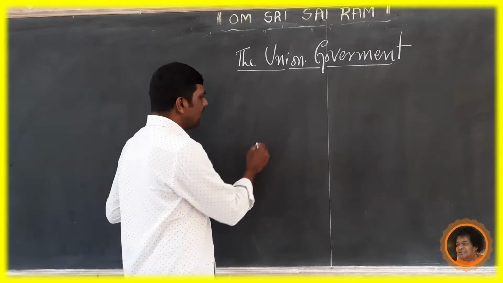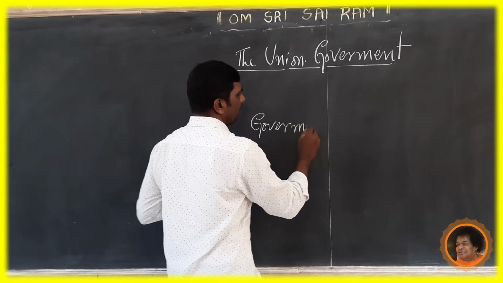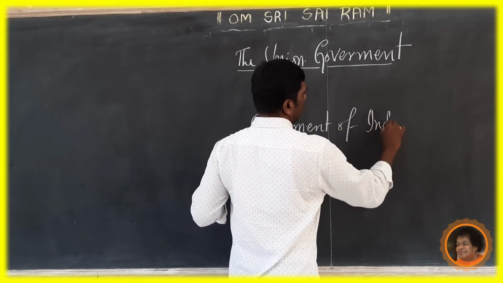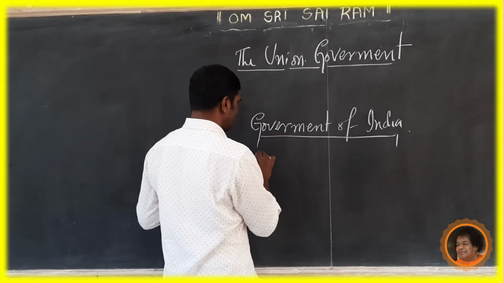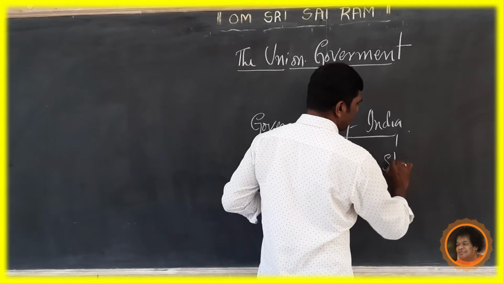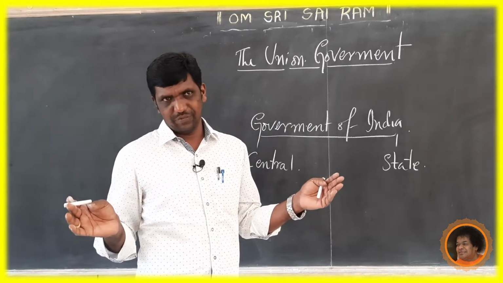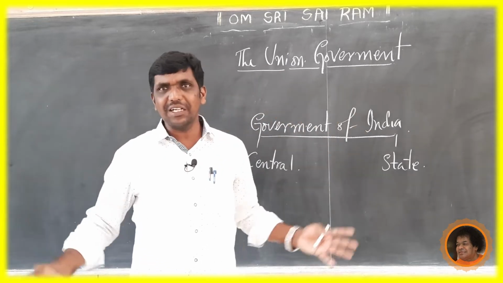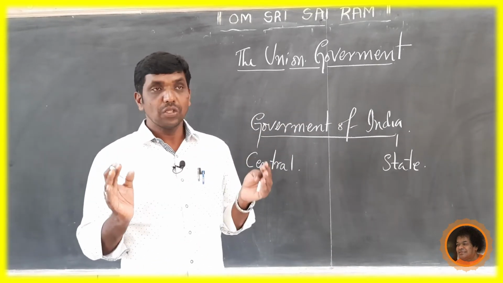If you see the government of India, we can categorize it as central and state. Here powers are divided, because India is a huge, vast country, and India is known for its diversity.